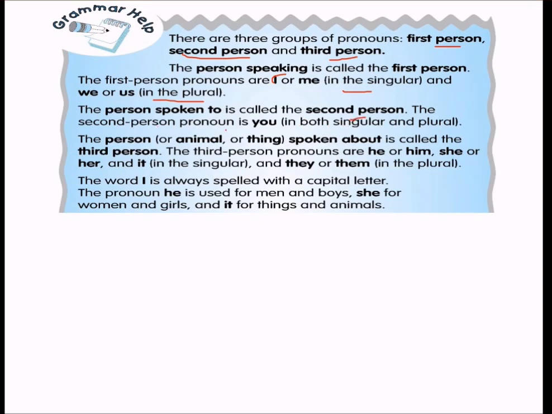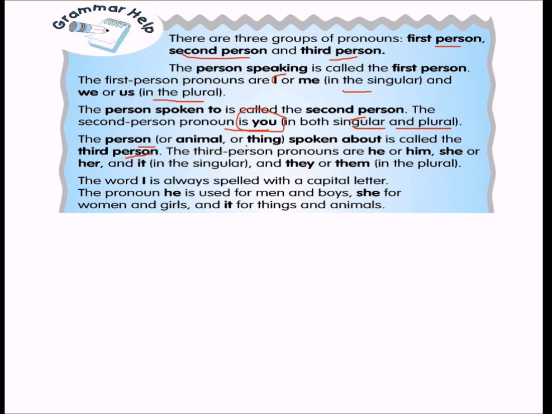That means the second person pronoun is you. I'm talking about you. Look at you. These are both singular and plural. You can use you for singular, one person, and for many you can also use you. Then the person, animal, or thing about whom we are speaking is called the third person. The third person is for animal and thing.